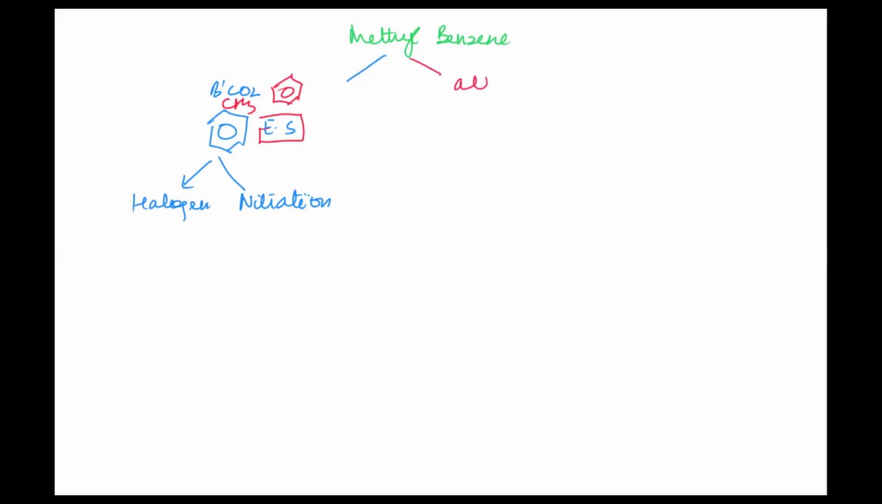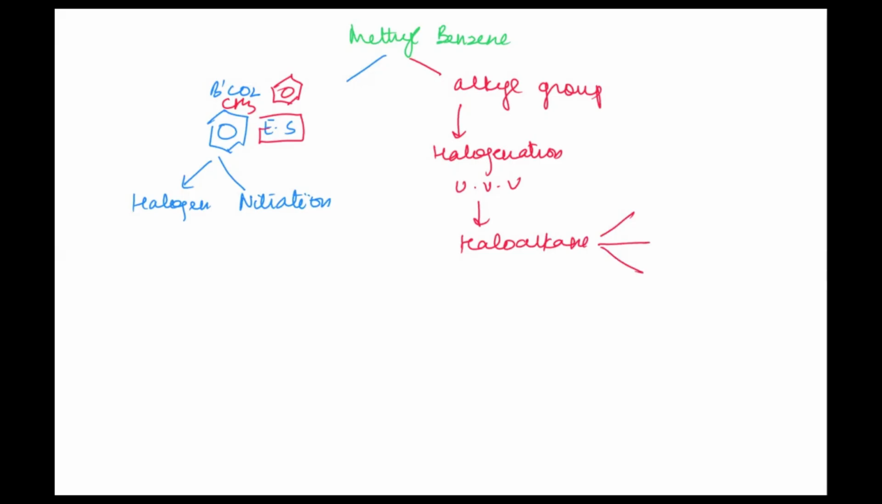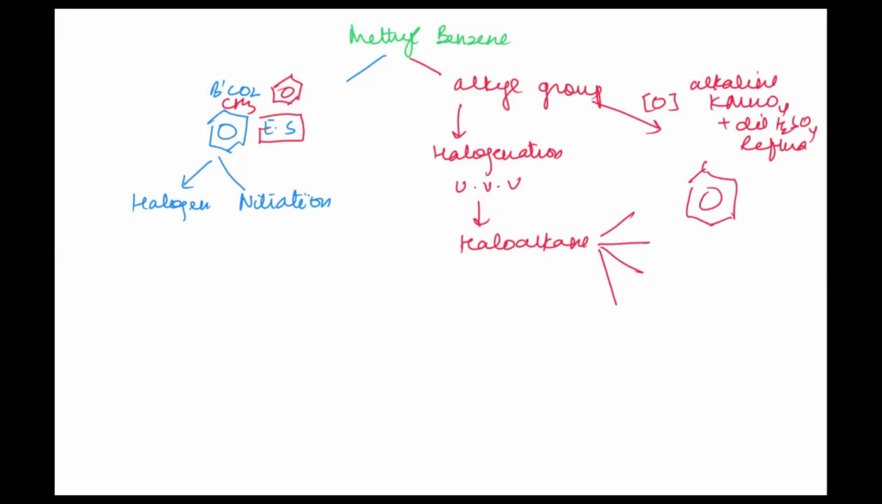Now, because of the alkyl group which has been attached to it, they will be undergoing another set of reactions, which can be halogenation, but the conditions are going to be different here. It will be in the presence of UV rays, and they will be producing a haloalkane. When the haloalkane is produced, it will undergo all sorts of reactions. Apart from this, they will also undergo an oxidation reaction in the presence of alkaline KMnO4, and later on a little amount of sulfuric acid is added under reflux condition. There the alkyl group converts into carboxylic acid.